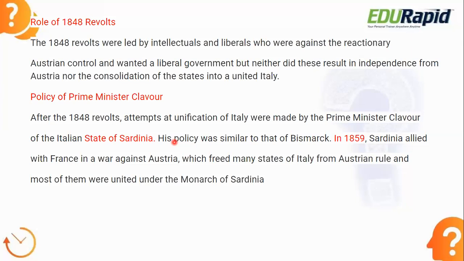So that's why I told you, just like Bismarck is there in the German unification, Cavour is there in the Italian unification. His policy is also similar to Bismarck's, that is the iron and blood policy. That's why he allied with France and made war against Austria in 1859. Because of that, Austria got defeated by the French and Sardinian forces, and a lot of Italian states got independence from Austrian rule. Now these independent states come under the monarch of Sardinia. I hope this is clear to you.